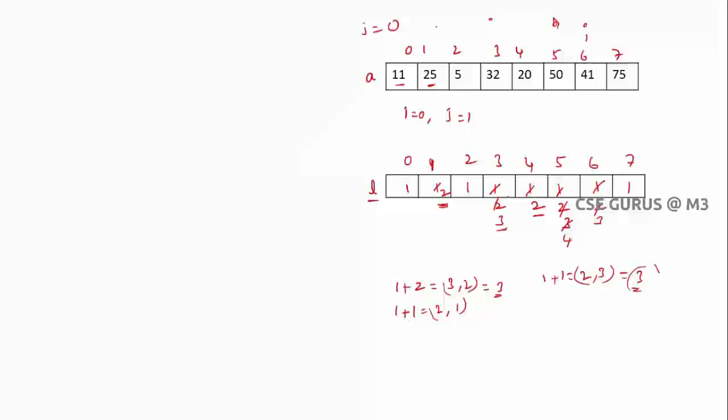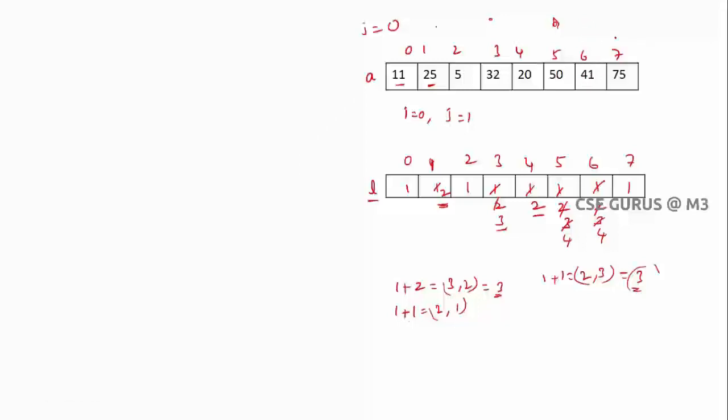For 32, what is the value? 32 is less than 41? Of course, true. What is the value here? 3, so 1 plus 3, which is 4, here only you have 3, so now you can update. Now the next one, after 32, 20 is there, 20 is less than 41? Of course, true. So what is the value here? 2, that means 1 plus 2, 3, but you got the maximum here 4, so no need to update. Next 50 is less than 41? No, so no need to update here. Of course, if it is less than, then it will become like 4 plus 1 5, so might be you can update, right? So here it is less than? No, so that's why no need to update for this one.